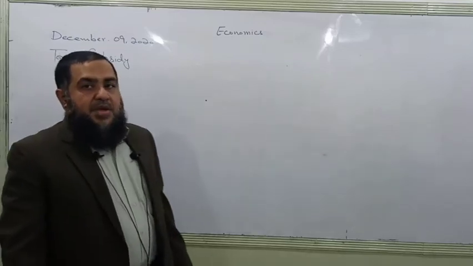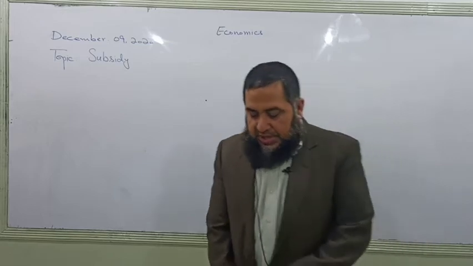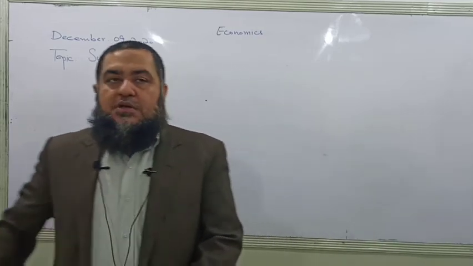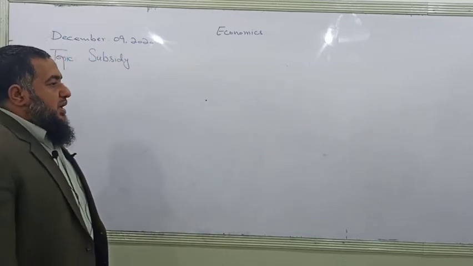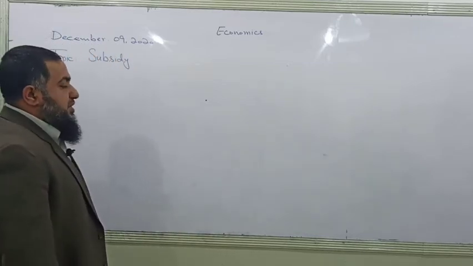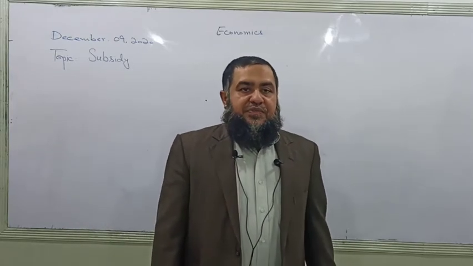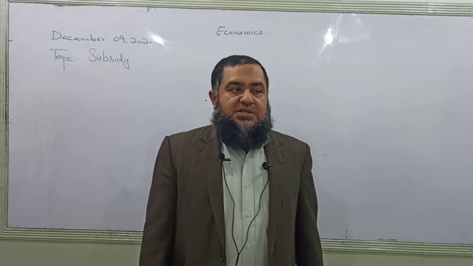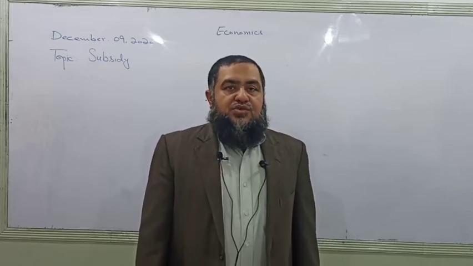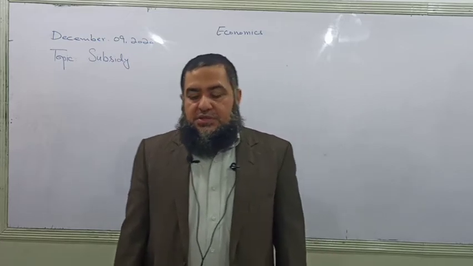Today our topic is subsidy, another form of financial intervention of the government in economic activities. Yesterday we analyzed indirect taxes, when the government was using indirect taxes to intervene in economic activities.